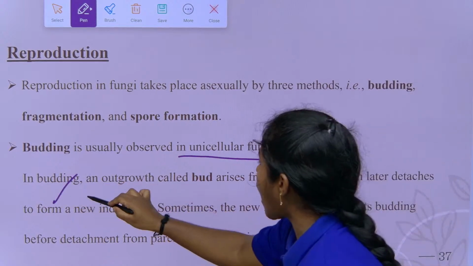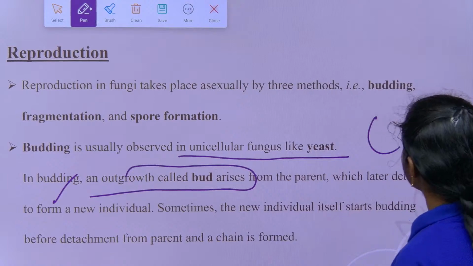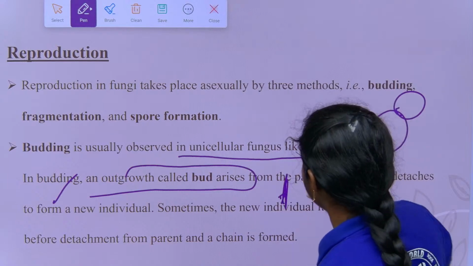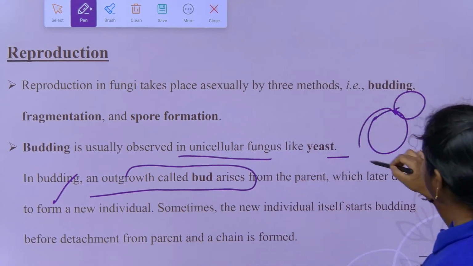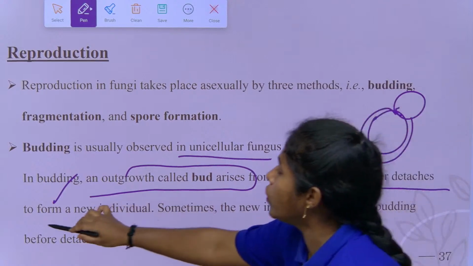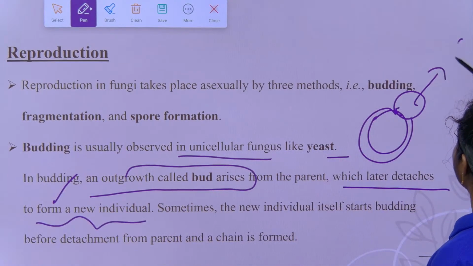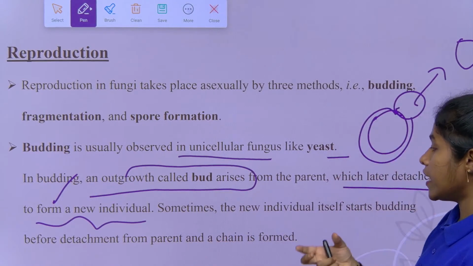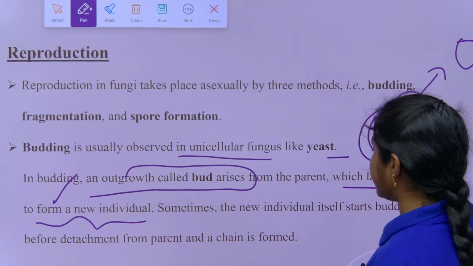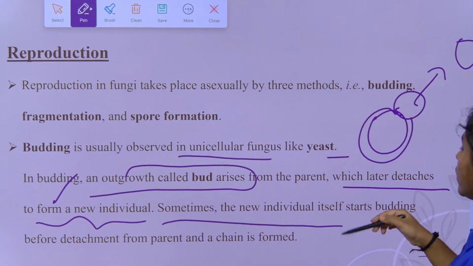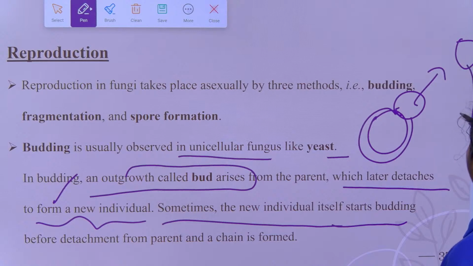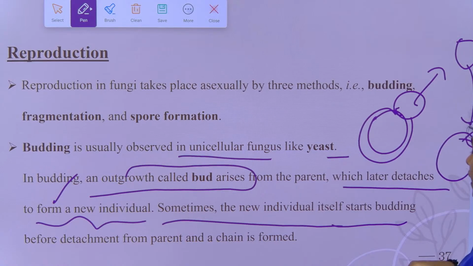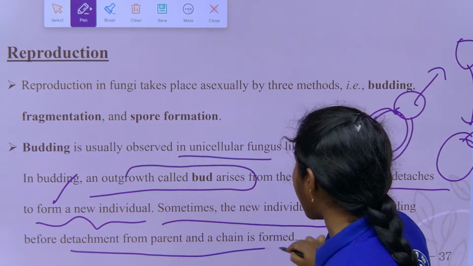In budding, the outgrowth is called a bud. The bud arises from the parent, which later detaches as a new individual. When food is taken under favorable conditions, at that time it detaches from the parent. Sometimes the new individual itself starts budding, so before detachment a chain is formed.